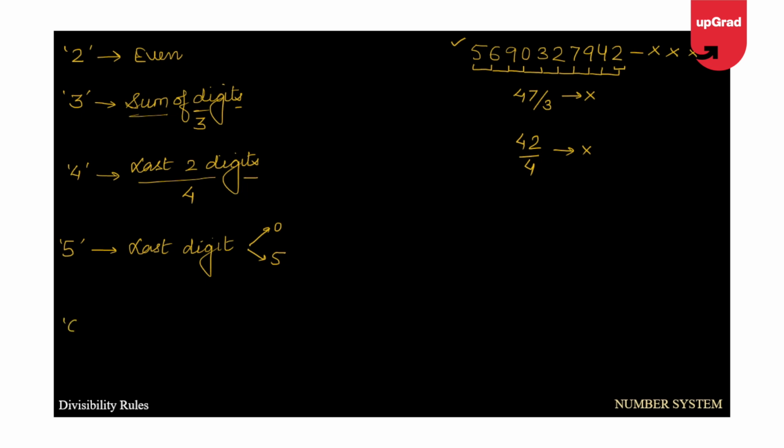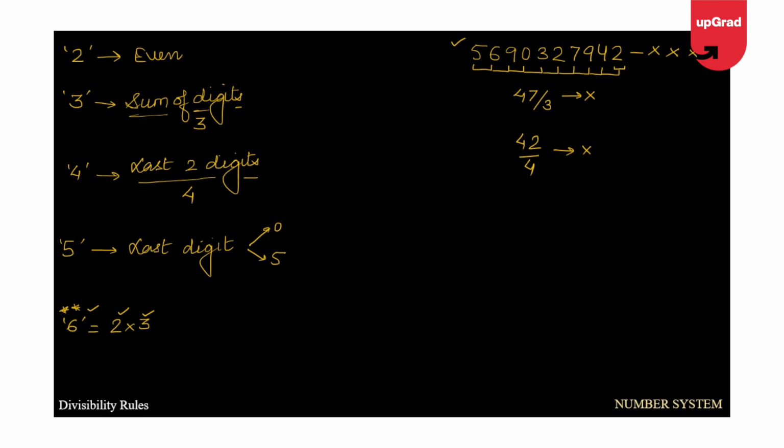Next digit is 6, and I would put a little bit more stress on this because this is where we get most of the questions. Divisibility by 6. Now I know that 6 can be written as 2 multiplied by 3. That is, 2 and 3 are the prime factors of the number 6. So if a number is divisible by 2 and 3 both, then the number is divisible by 6 as well.